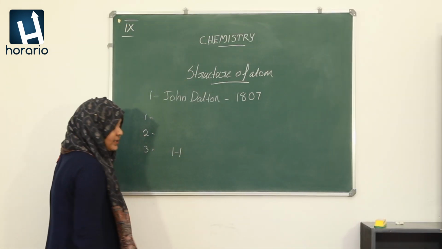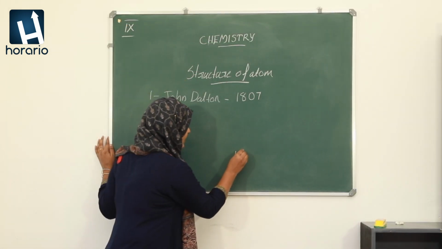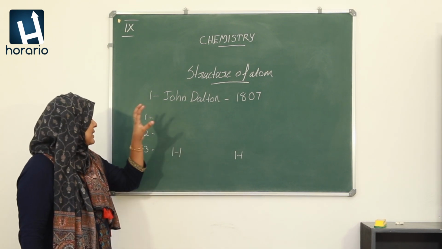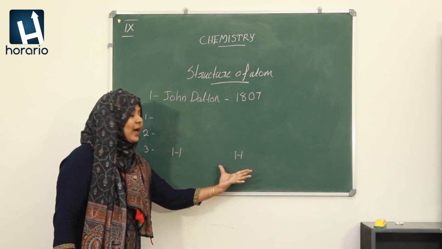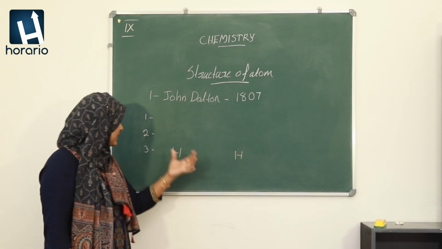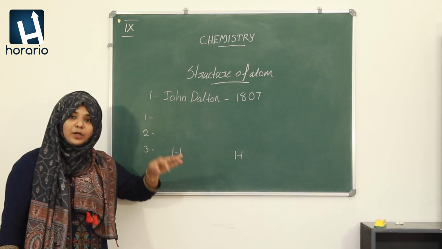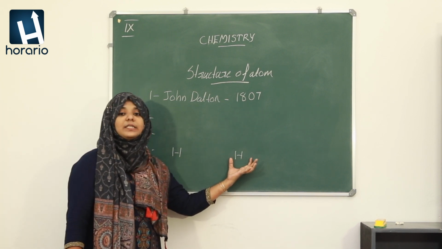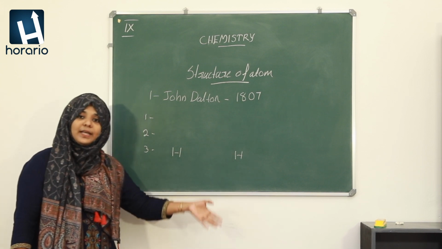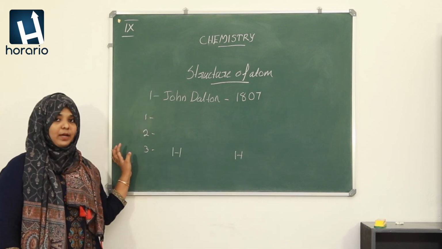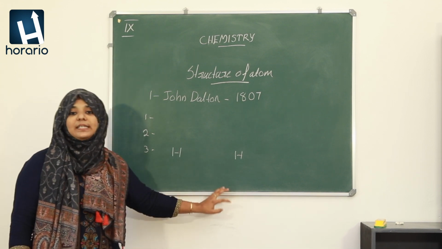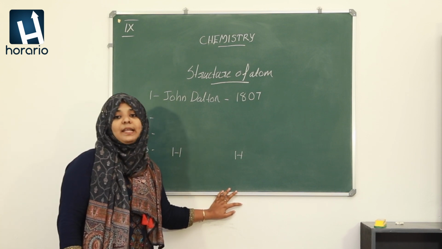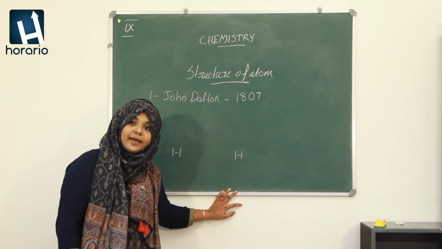This is a hydrogen atom and this is another hydrogen atom which is in a different place. But the properties of these two hydrogen atoms are the same. Each has a particular property, size and mass. This is what he meant in his third postulate.